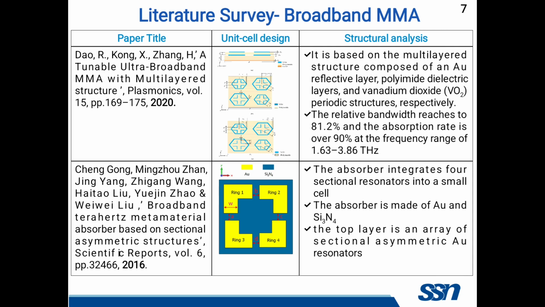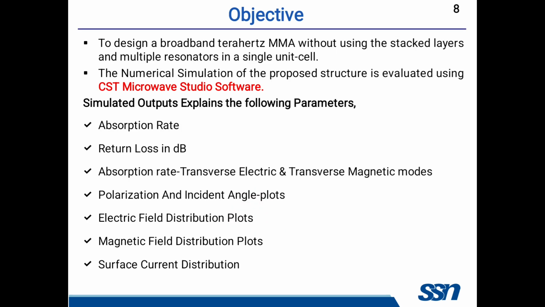And the last paper is a broadband terahertz metamaterial absorber based on sectional asymmetric structures. The absorber integrates 4 sectional resonators into a small cell, which means the top patch resonator has 4 different types of cells. The absorber is made of gold and Si3N4. The top layer is an array of sectional asymmetric Au resonators.